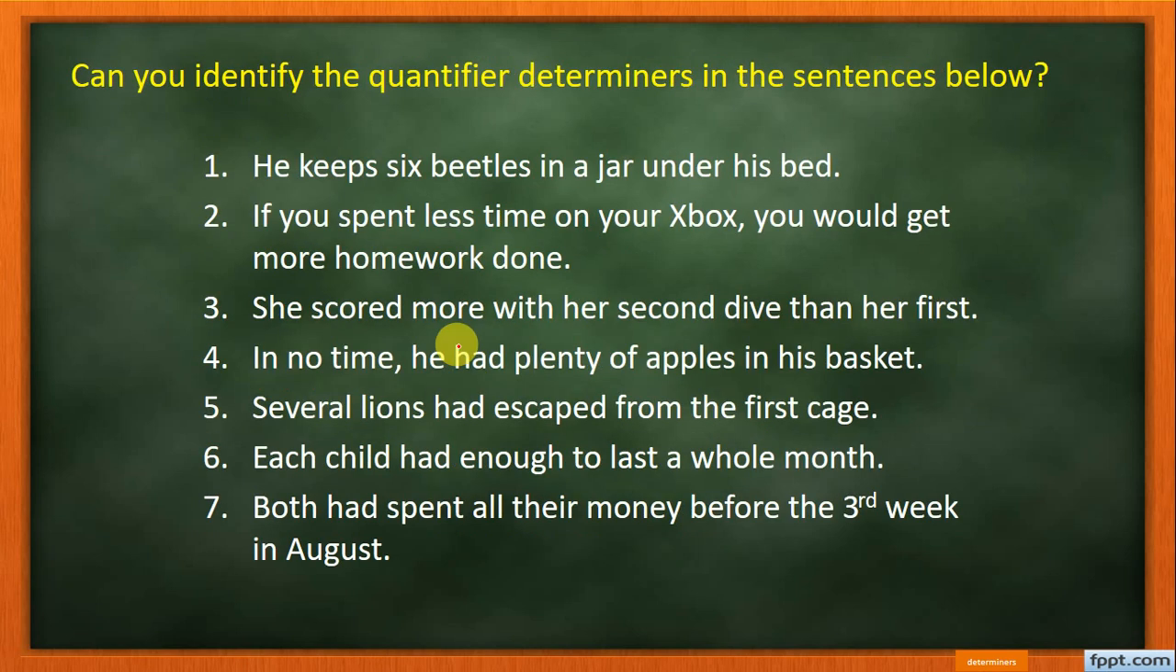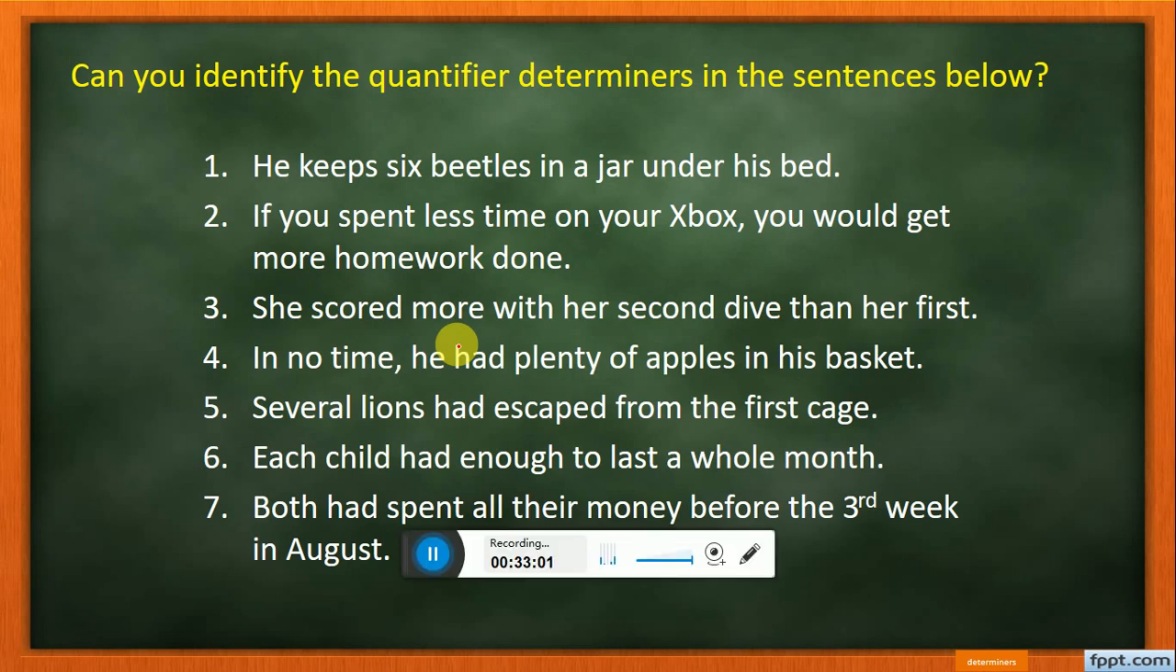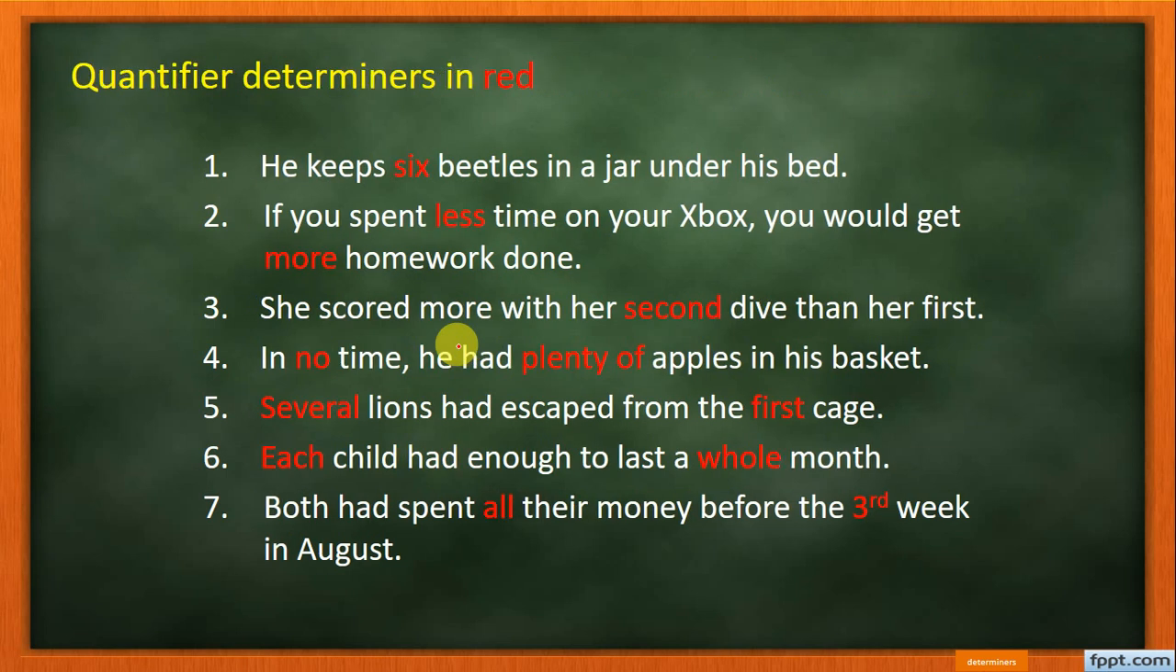Can you identify the quantifiers in the sentences below? Dear students, take your time and identify the quantifier determiners. You can see here: less time, more, second, plenty of, several, first, each, whole. What are they? They are determiners.